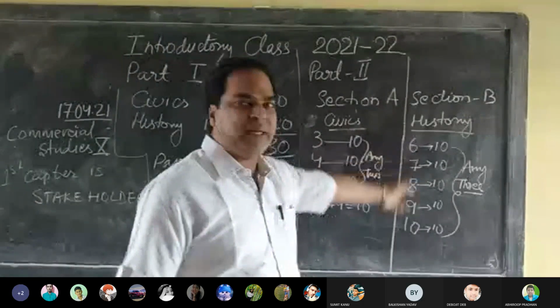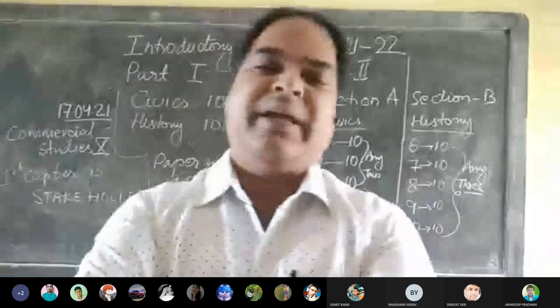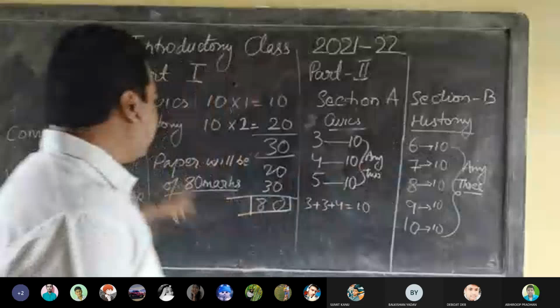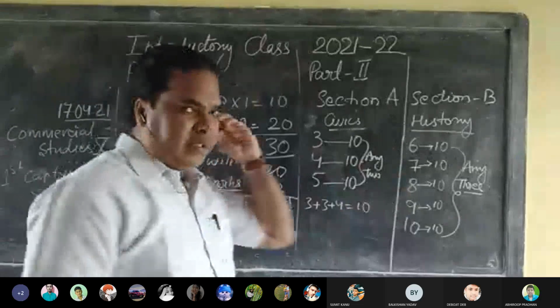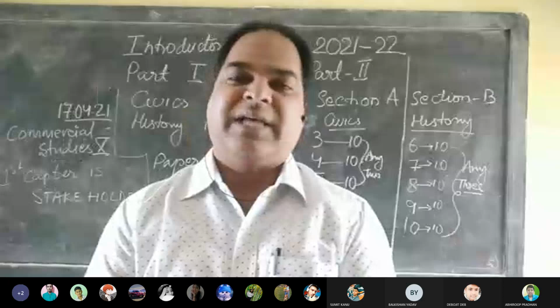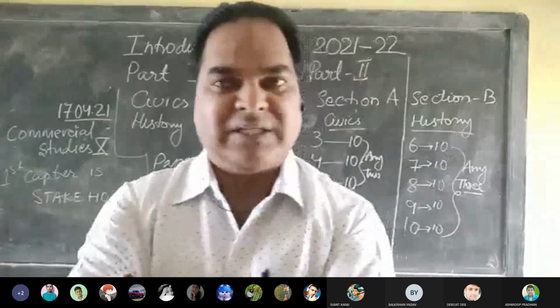Then again, in section B, history questions will be asked. 5 questions will be given to you, and out of those 5 you have to attempt any 3. So altogether, 30 plus 30 is 60, plus 20 is 80 marks. And 20 marks will be given for your assignment.